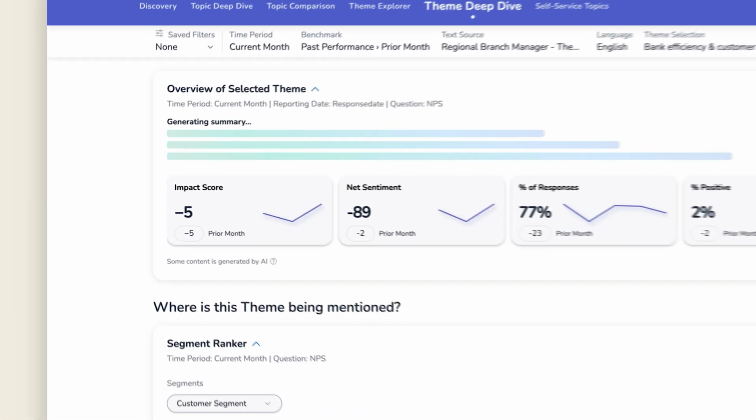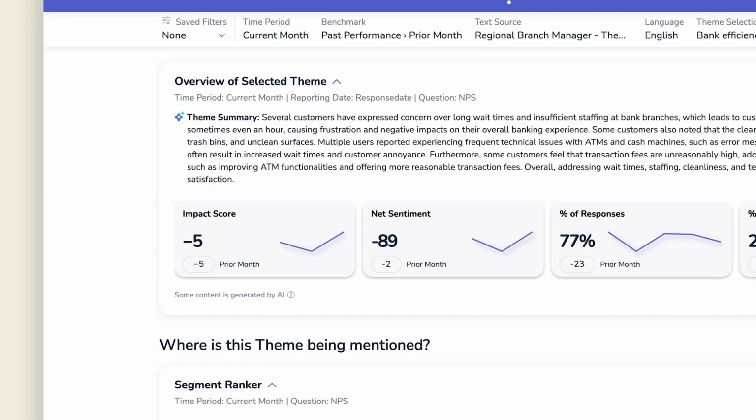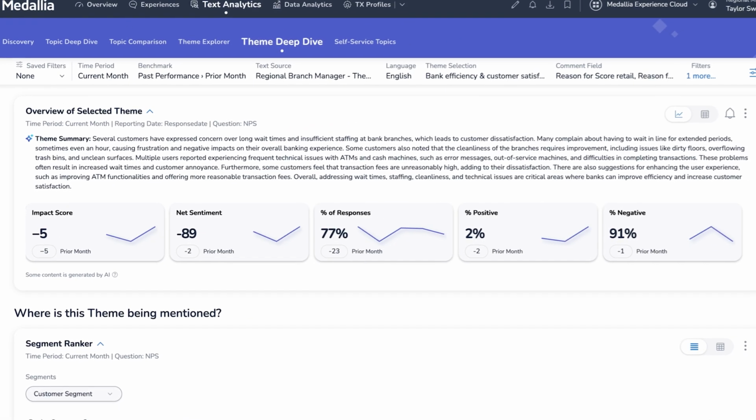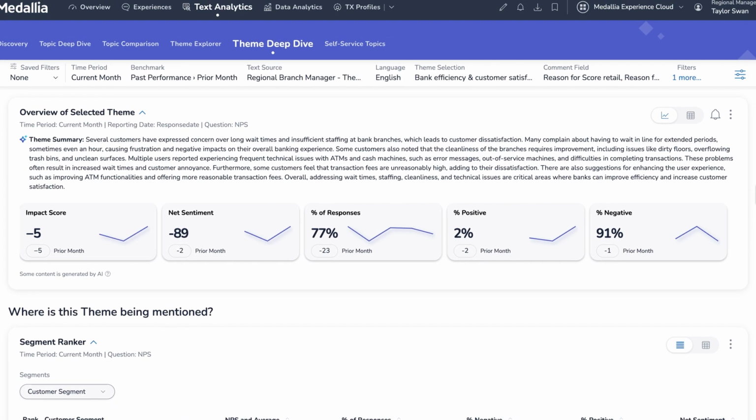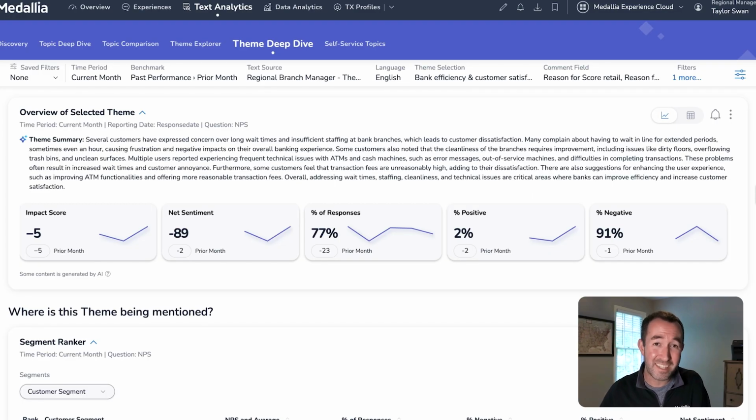While the theme summary generates, Taylor spots that the impact score of this theme was neutral last month, so the fact that it's pulling down their key metric by 5 points now is alarming. There's gotta be more to this than just long wait times. Reading through the theme summary, Taylor sees the unsurprising customer perceptions of long wait times and insufficient staff, which often go hand in hand. But she's surprised to see that cleanliness is called out in this context, and ATM issues are also brought up. This summary is exactly what Taylor needs to get up to speed on the issue.